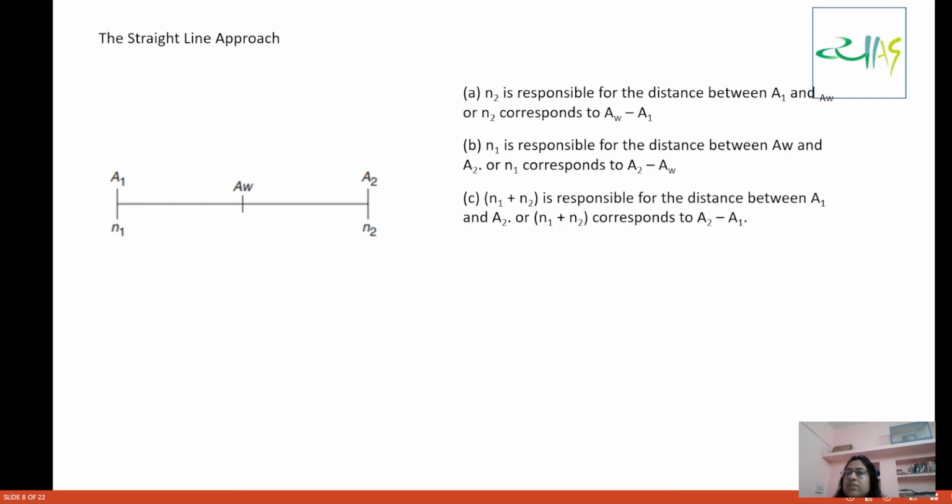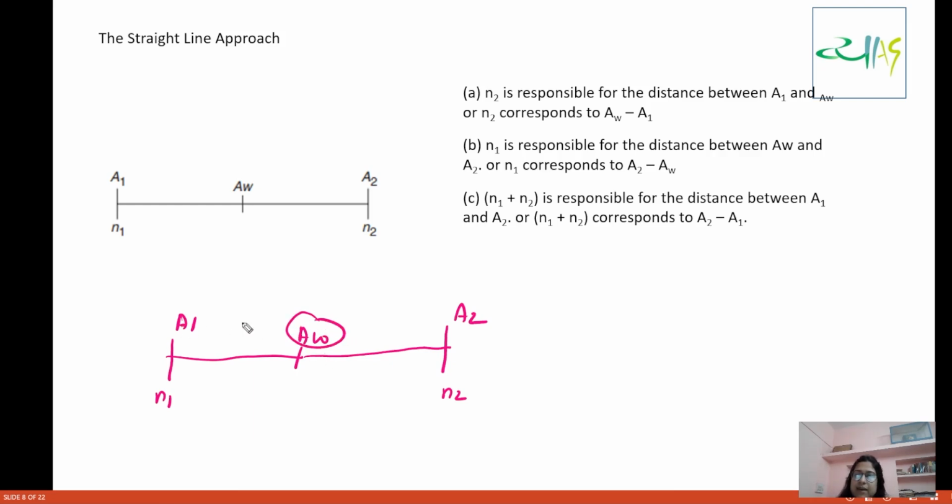All right. Now see what is the straight line approach. I have already told you when we were doing some questions of the averages. See, you will write N1 here, you will write N2 here, write A2 here, write A1 here, write AW here, and write this. So weighted average will lie between A1 and A2. We know that. Now I already told you this was a lesser average. Average is now increased. So who is responsible for increasing this average?